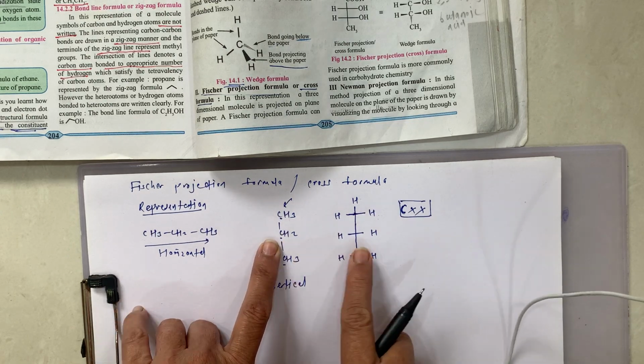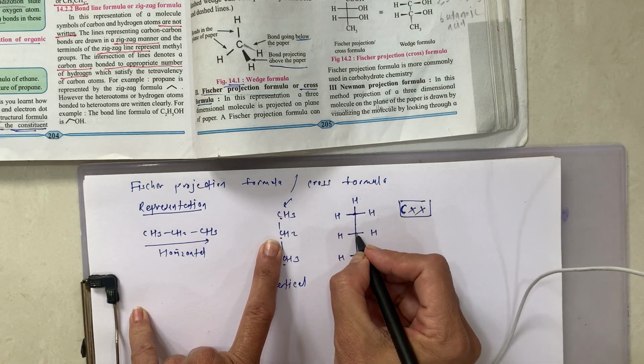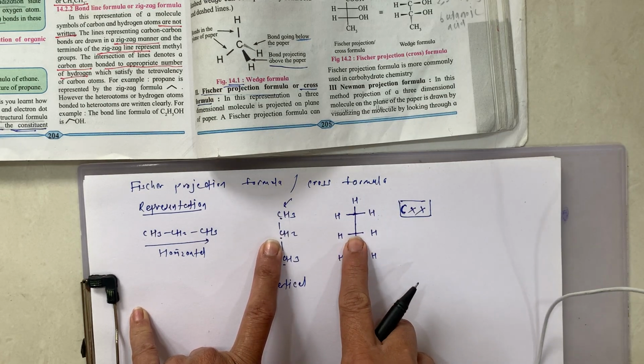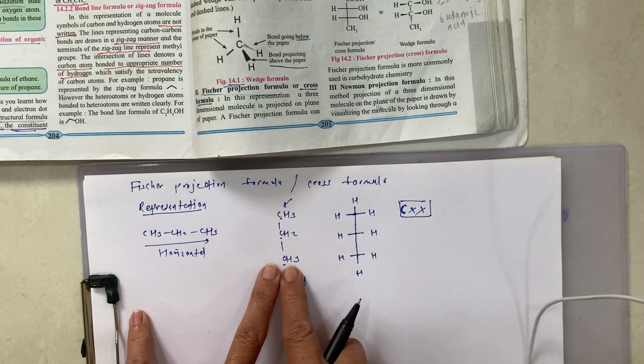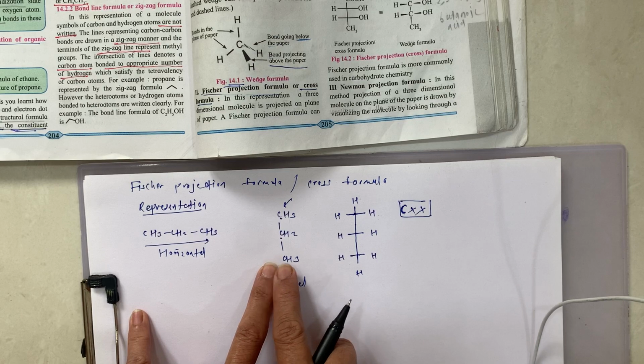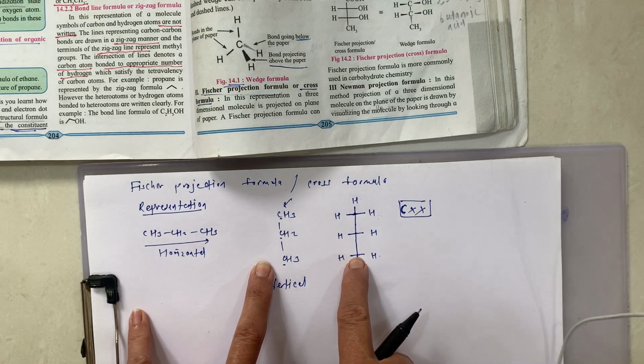Then this is the second carbon, again just a cross. At the center there is carbon, but we are not supposed to write it. And then the 2 hydrogens, one hydrogen here, another hydrogen here. Along with this carbon there are 3 hydrogens, so we are writing 3 hydrogens only. We are not going to write this carbon over here.